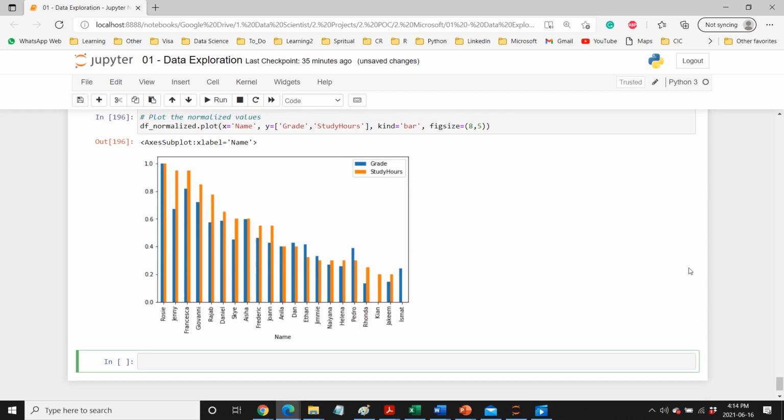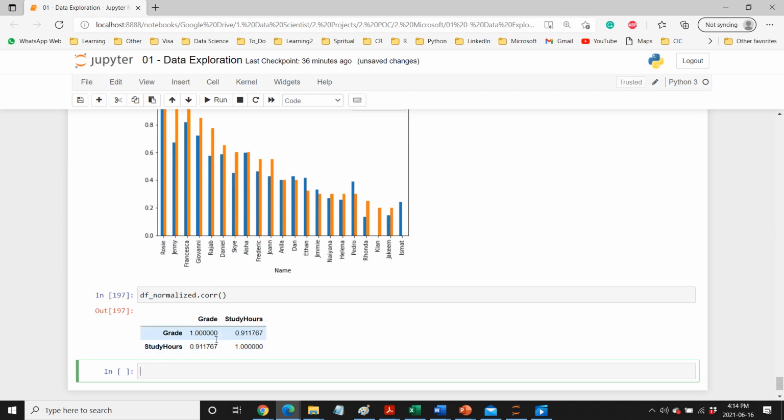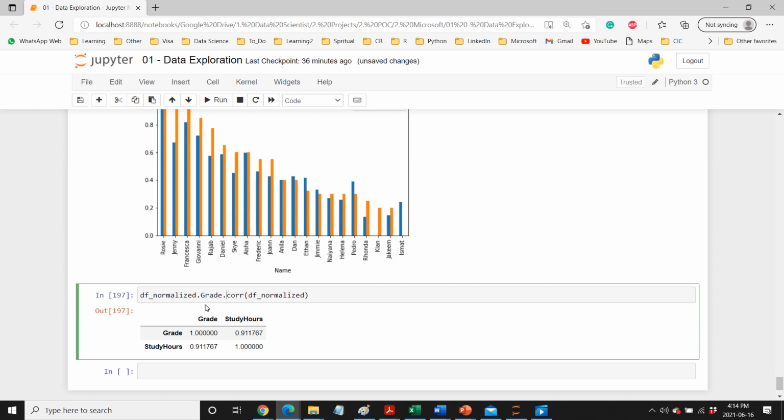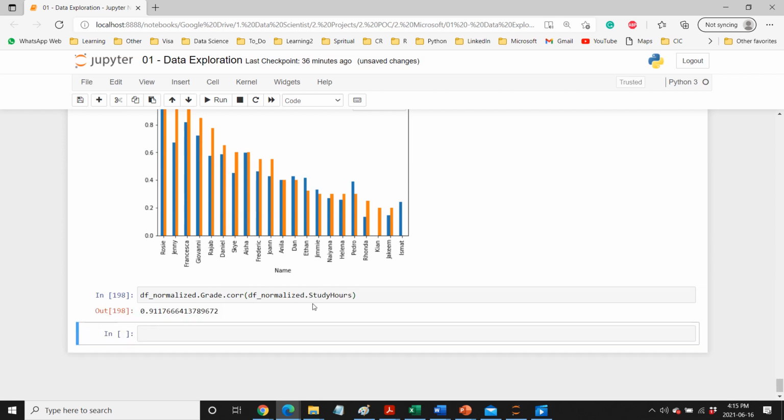Now if you want to find a correlation matrix, then we can do this, and it gives you the correlation, because there are only two columns. We can even pass a particular column, so between two columns. One is, let's see, the column grade, and between grade and, let's see, here we can put study hours, and the correlation between them is 0.91.